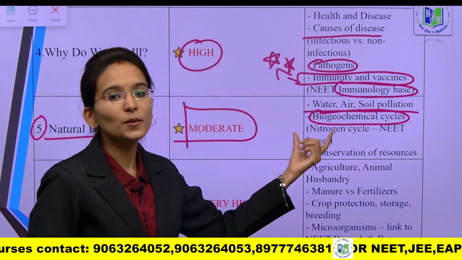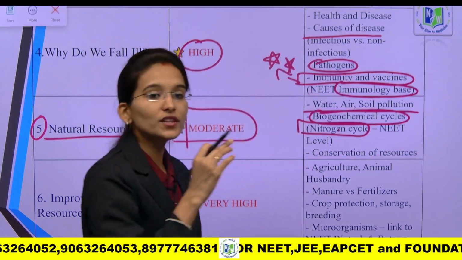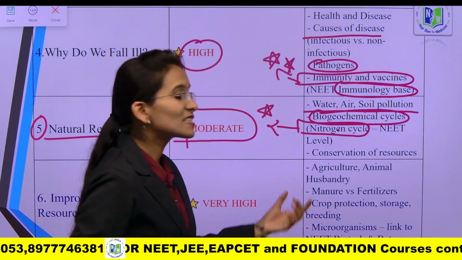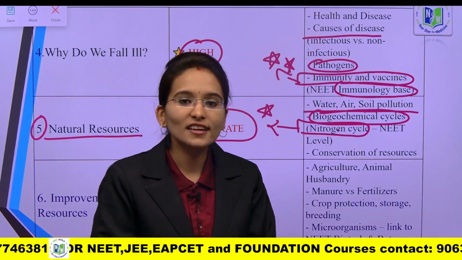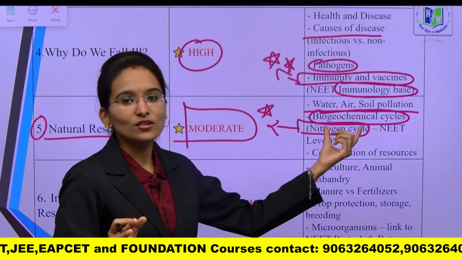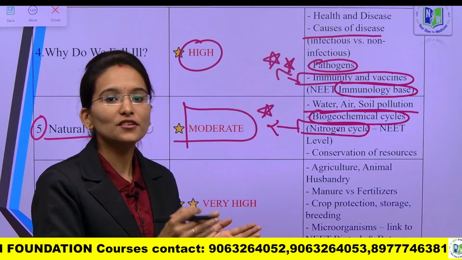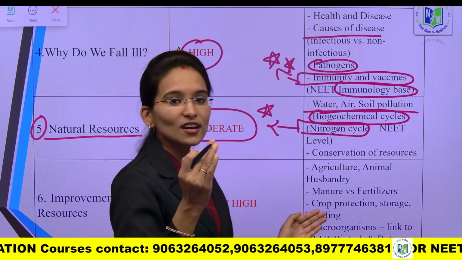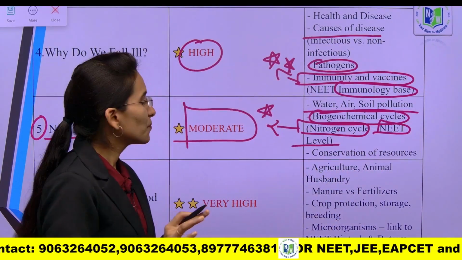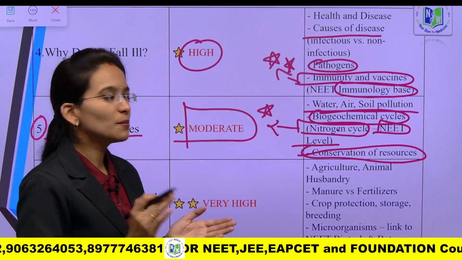Next, when it comes to biogeochemical cycles, here you need to learn the nitrogen cycle. It is one of the most important concepts to be remembered. This nitrogen cycle you have to learn in the 9th standard also, and again you need to revise it in the 11th and 12th standard also, students. So it is one of the most important concepts which is linked directly from 9th to higher studies like 11th and 12th. So it is very important for the NEET Foundation. Yes. And next, conservation of resources, it is important for the CBSE boards.